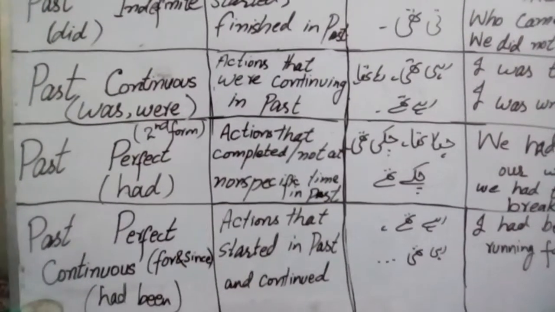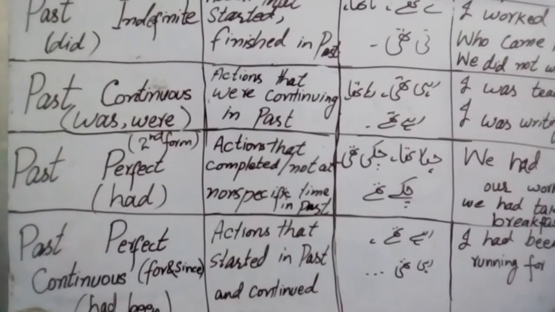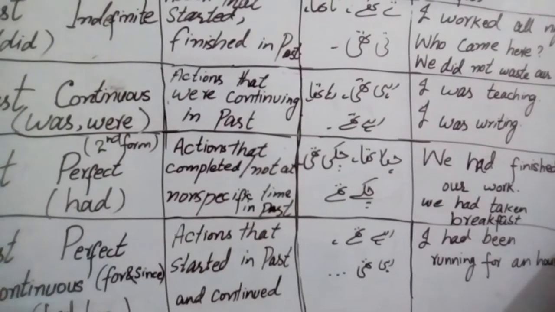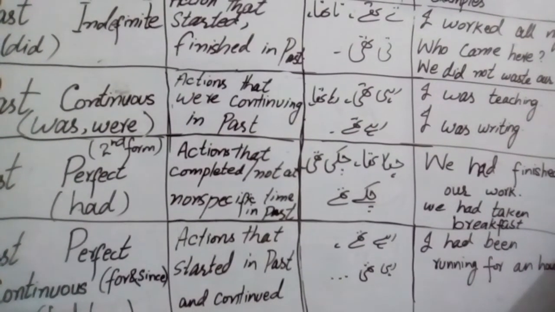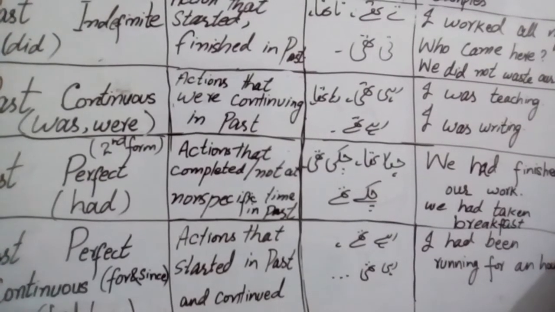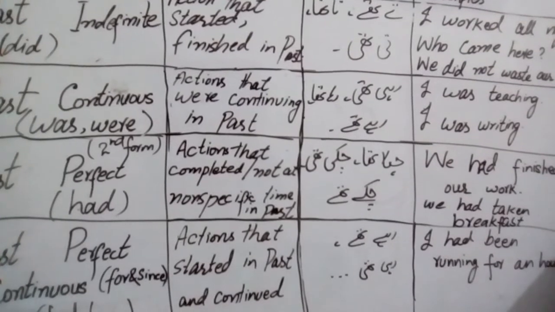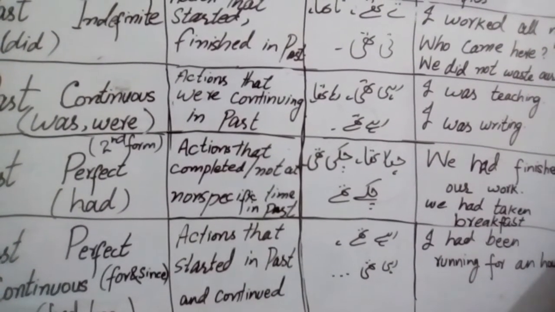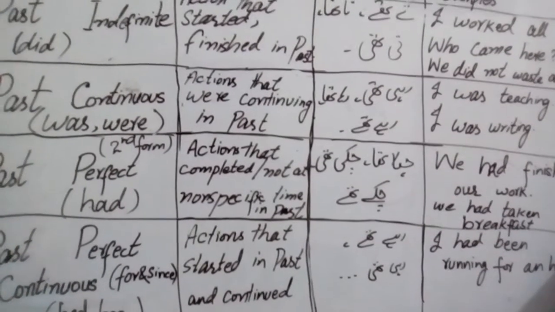More examples of past perfect continuous tense: They had been lying awake for 3 hours. He had not been sleeping for 2 hours. Had you been reading the newspaper since morning? Clear?